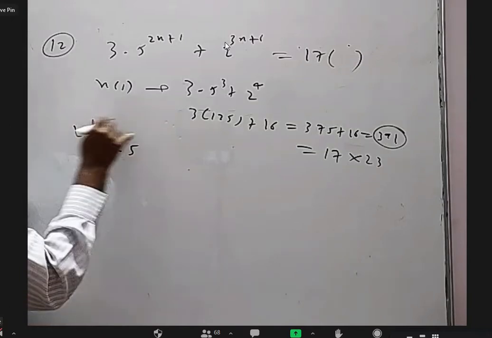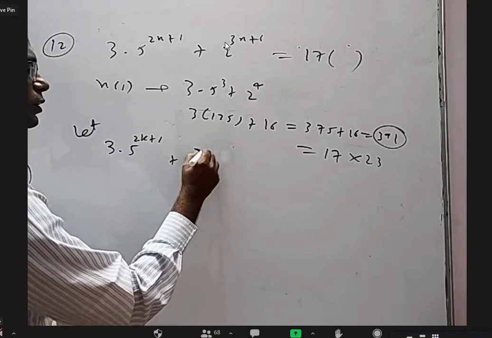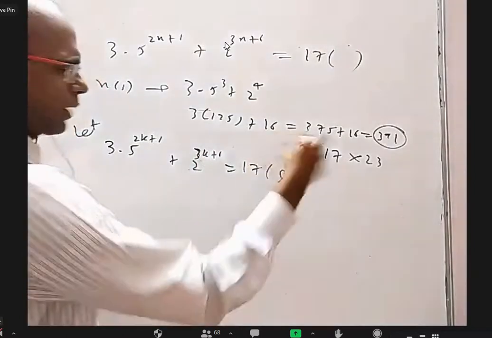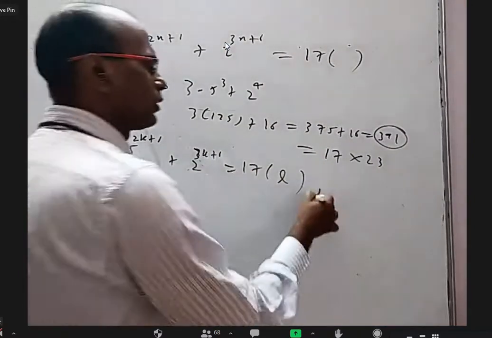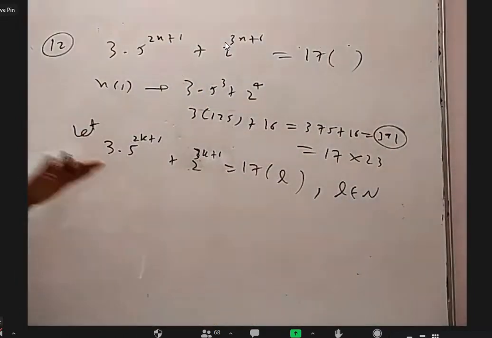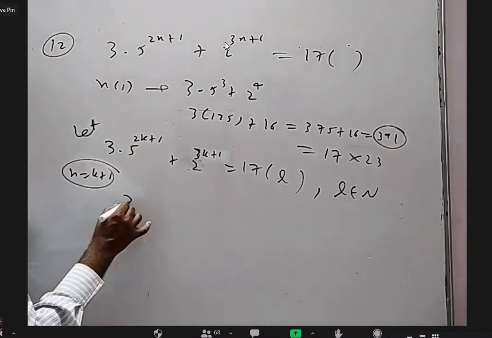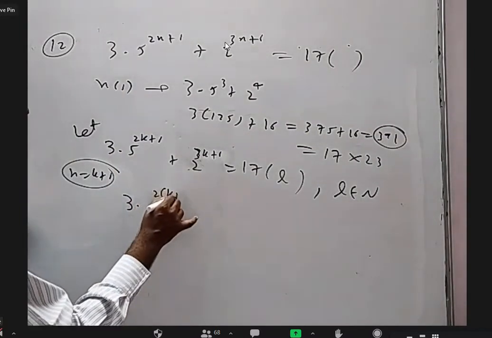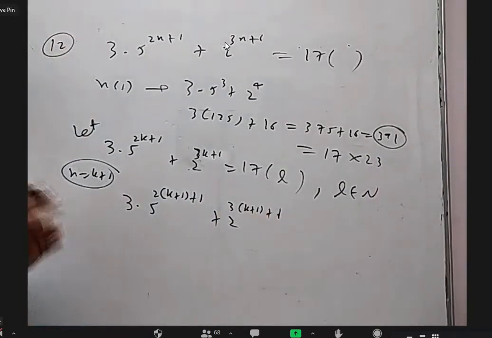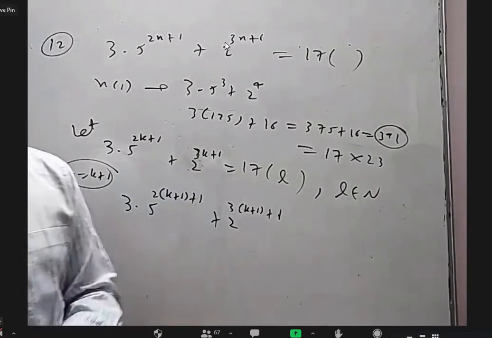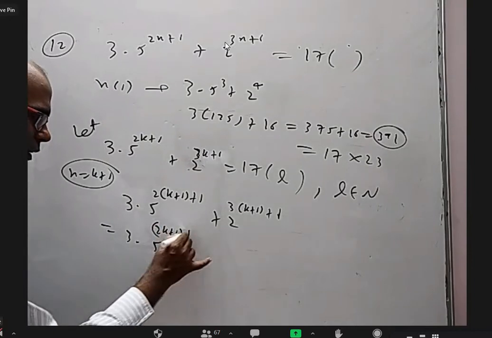Let 3 into 5 power 2k plus 1 plus 2 power 3k plus 1 equal to 17 into some L. I will assume it, because it's a multiple of 17, I'll take 17 into L, where L is some natural number. Now, when I take n equal to k plus 1, wherever k is there, I have to write k plus 1. So I'll write 3 into 5 power 2 times k plus 1 plus 1, plus 2 power 3 into k plus 1 plus 1. Somehow, I have to prove this is a multiple of 17. So what I will do is 3 into this, I can write 5 power 2k plus 1 plus 2.